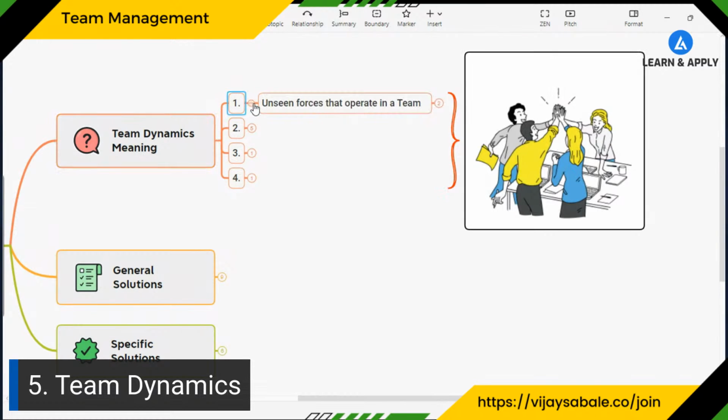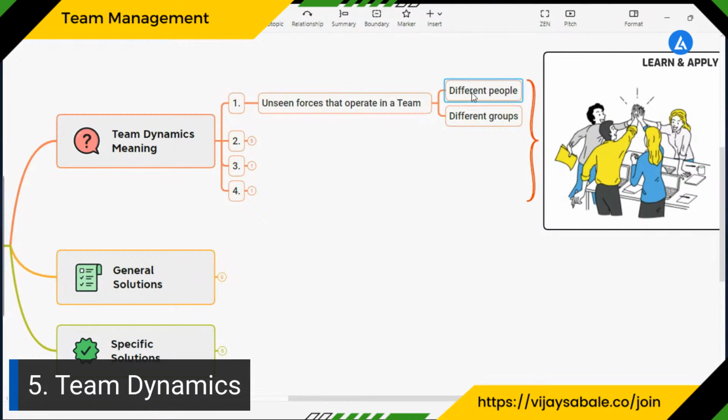naturally we can say every team member is different. They have different characteristics. Every person has a different mindset and different beliefs. That's why when people or team members come together to work on a common goal, there are some behaviors that are going to happen. So these are the unseen forces that operate in a team because of the different people, different groups, different beliefs, and different understanding that we have. That's why we must understand these unseen forces.